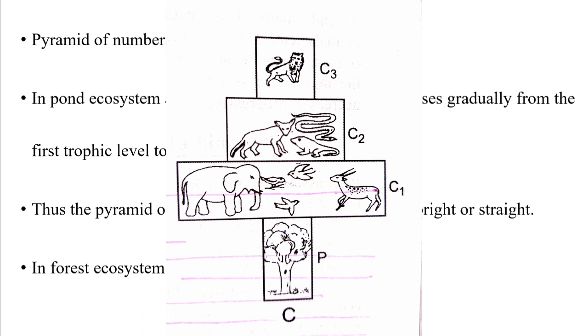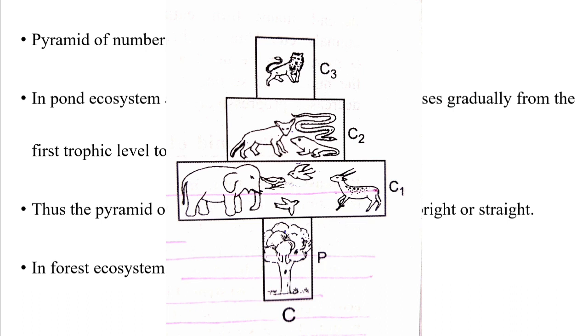In forest ecosystem, the food chain begins with the large tree species, and generally their numbers are small, less than the number of herbivores. Then the primary consumers are herbivores, which eat the plants. Then the carnivores or secondary consumer numbers are again less, and the tertiary consumer number is again less.